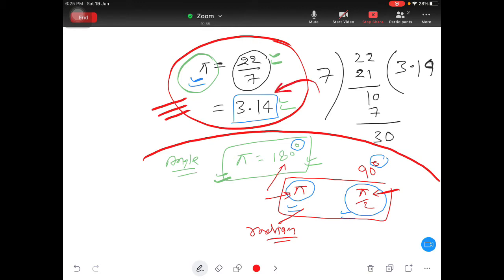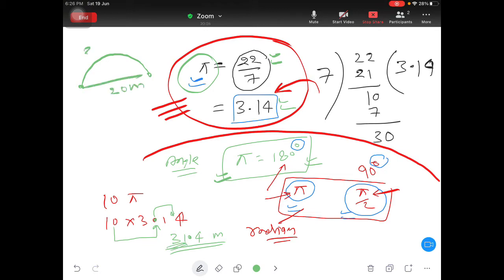So pi value you will take this much. Because we got our circumference of semicircle as 10 pi, so 10 into 3.14. Because of this 0, this decimal will shift here, so you will be getting 31.4 meter. So you can see your distance is 31.4 meter. Approx 30 meter, but this is just 20 meter and this is 31.4 meter. Okay, your distance is 31.4 meter and displacement is 20 meter. Yes.